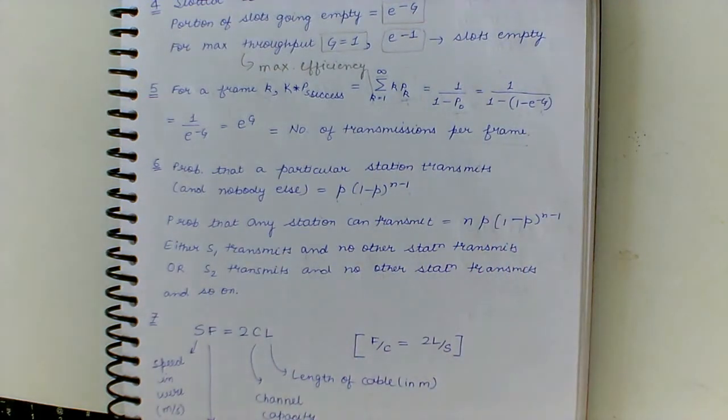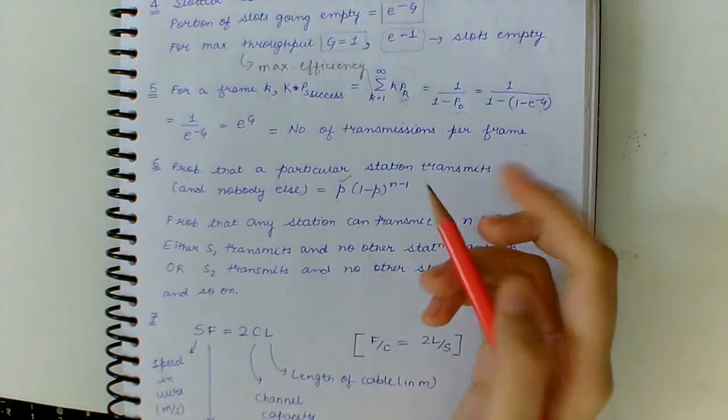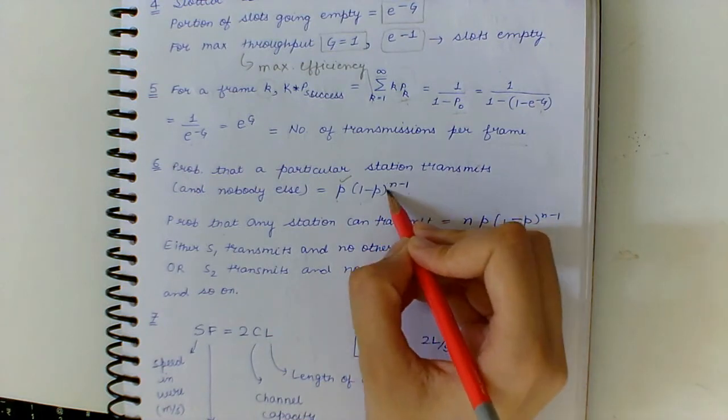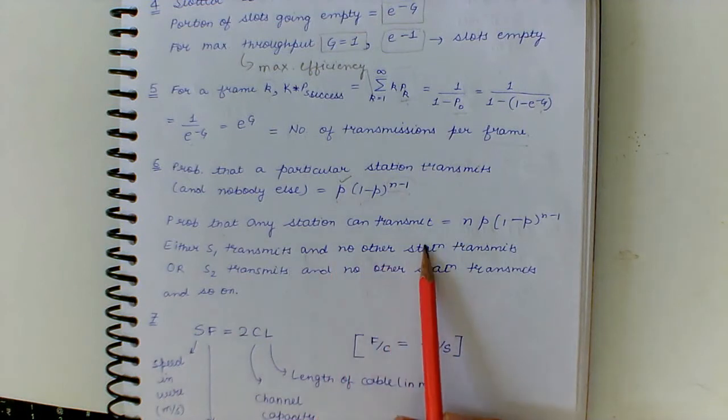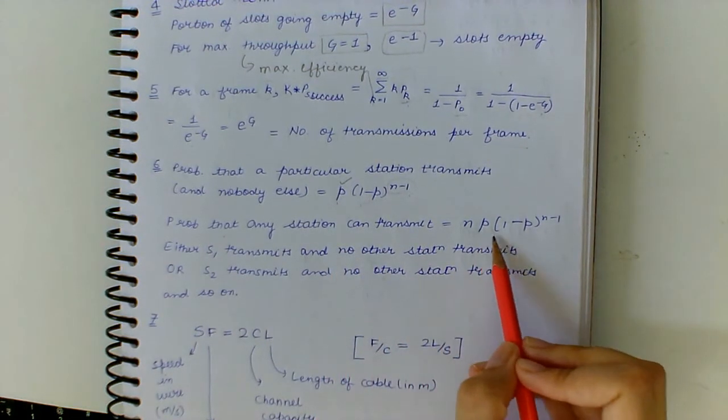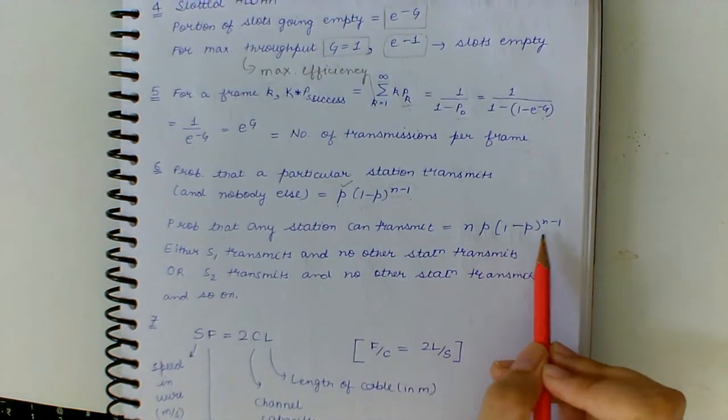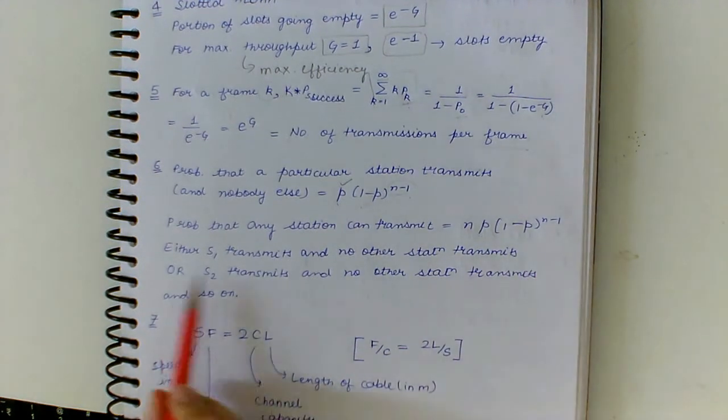And this is the probability of its success and the failure of all the other n minus 1 stations. So the probability that any station can transmit equals n into p into 1 minus p to the power n minus 1.